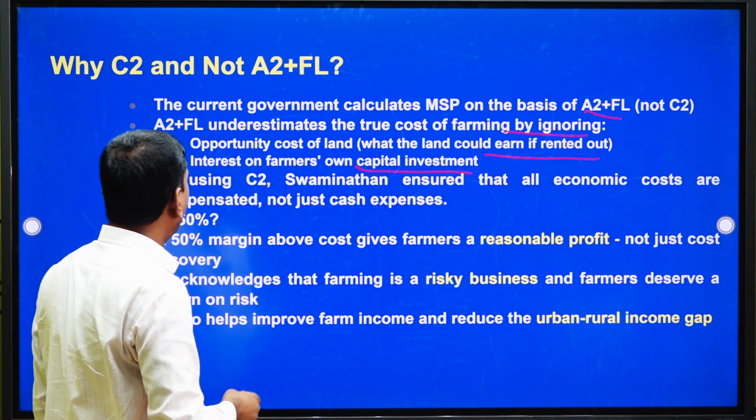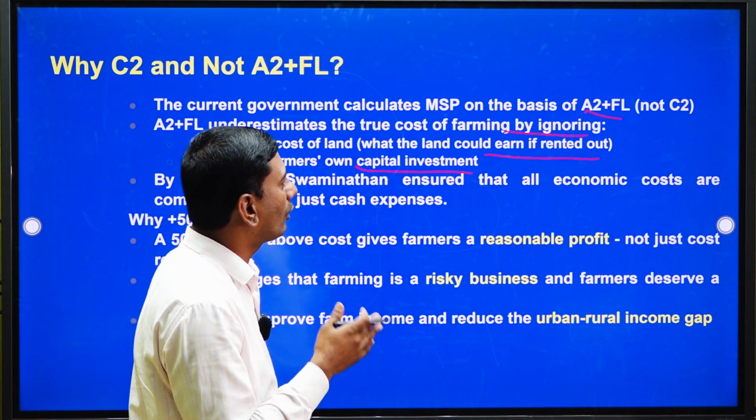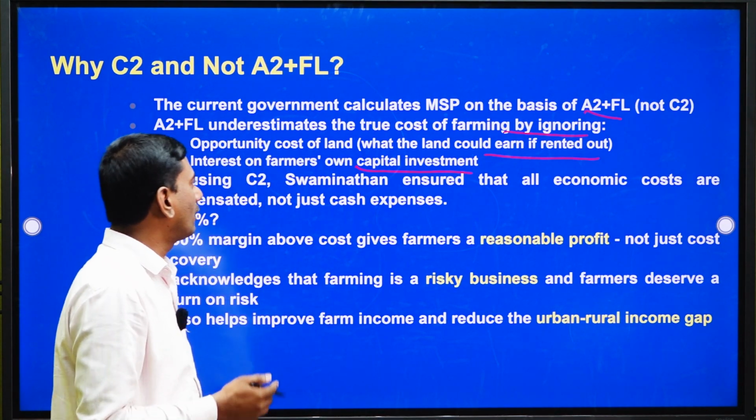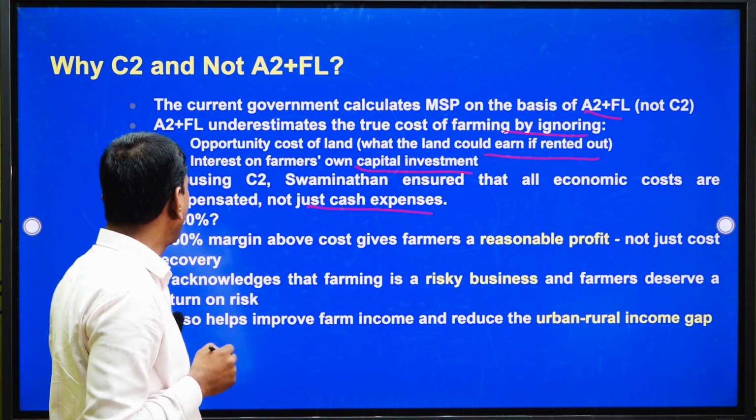By using C2, Swaminathan has ensured that all economic costs are compensated, not just cash expenses, right. So, this is very important.